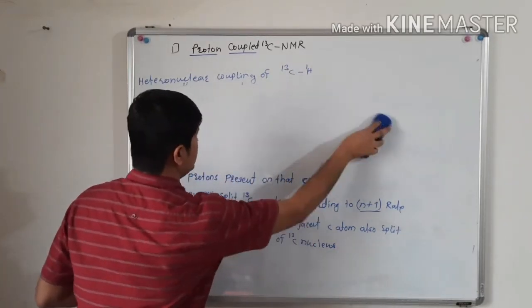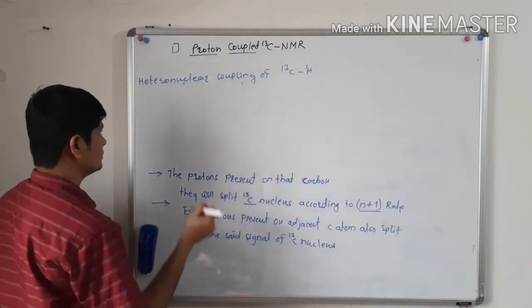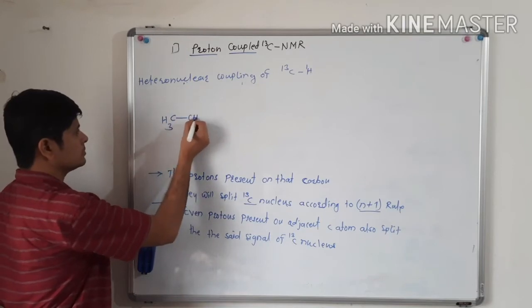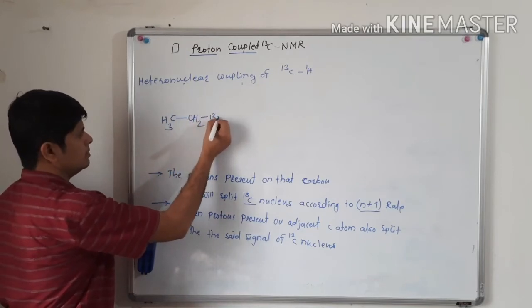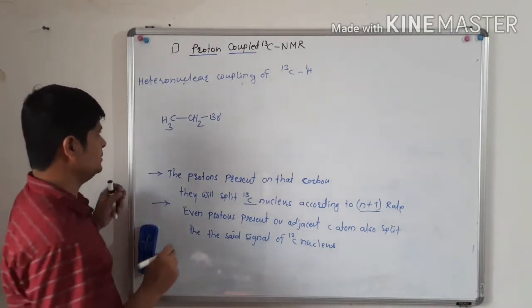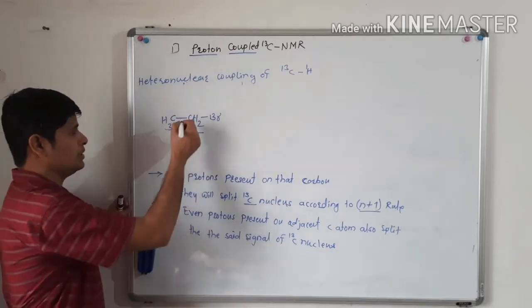Now let us take a simple example. Ethyl bromide. What will the CH2 carbon give?